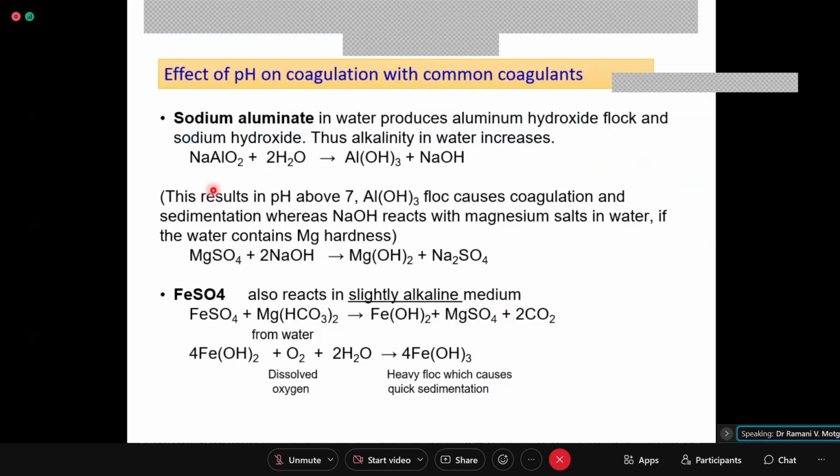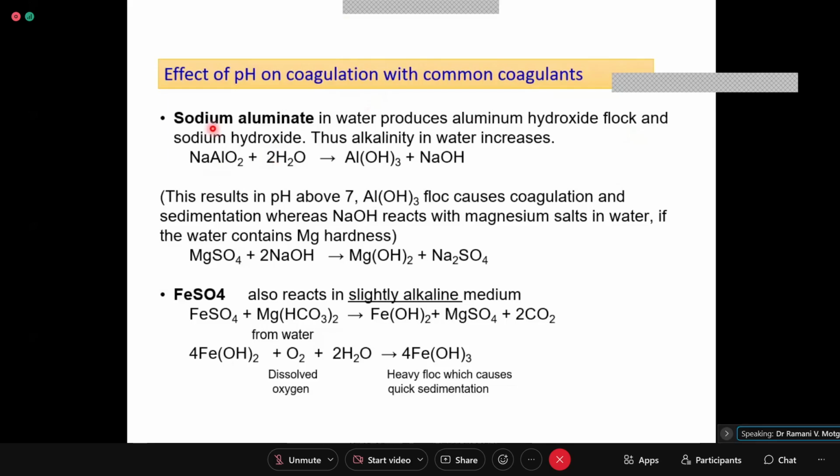Next, the effect of pH on coagulation with common coagulants. Consider sodium aluminate. Sodium aluminate in water produces aluminum hydroxide floc and sodium hydroxide. When you use sodium aluminate, the water is rendered alkaline. So if the water is acidic in nature, or even slightly acidic, you can use sodium aluminate.